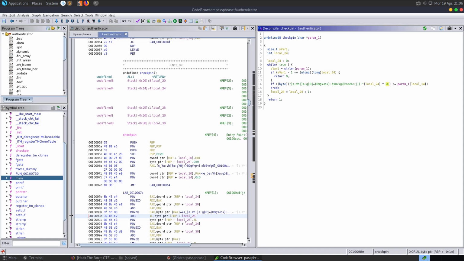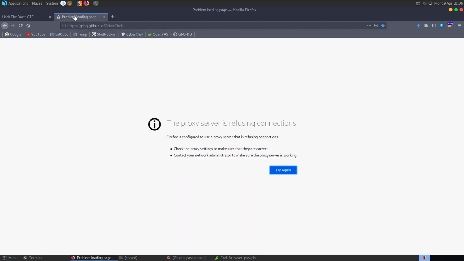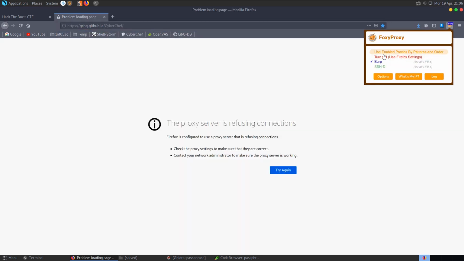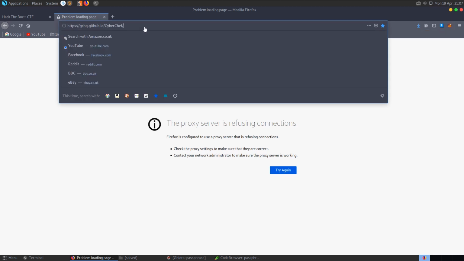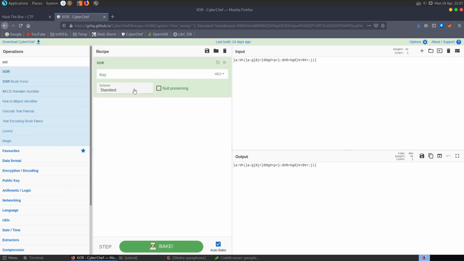So I basically grabbed this and found that the quickest way to do it would be to go to CyberChef. Oh, let me disable Burp in FoxyProxy. So we paste this in, we'll go and XOR it, and we know that we want to XOR it with a 9, and there you can see that we get our flag. Okay, we missed, I think, a semicolon at the end, or a colon, sorry. So yeah, there we get our flag, and that was that one.